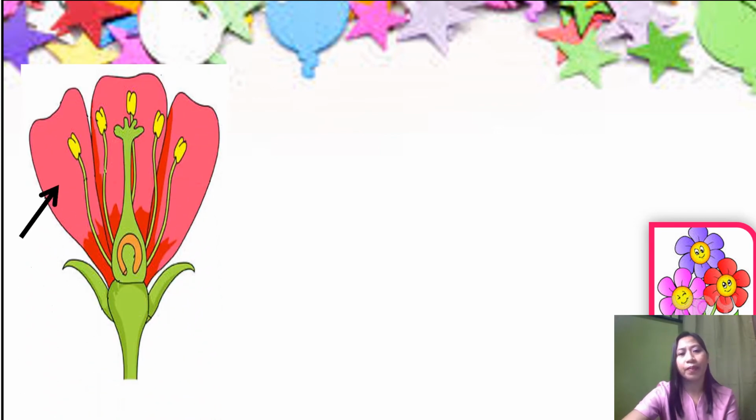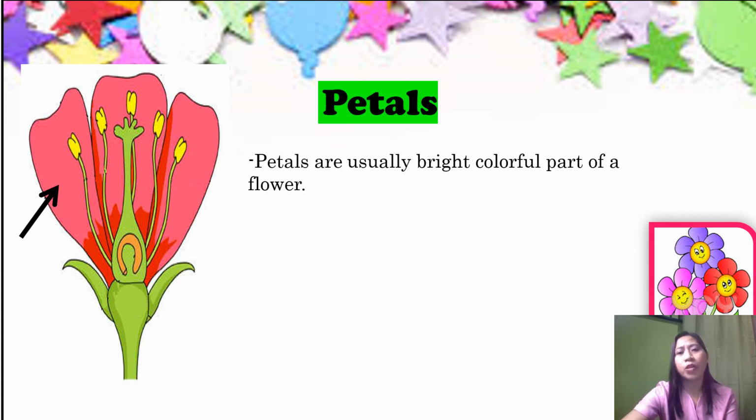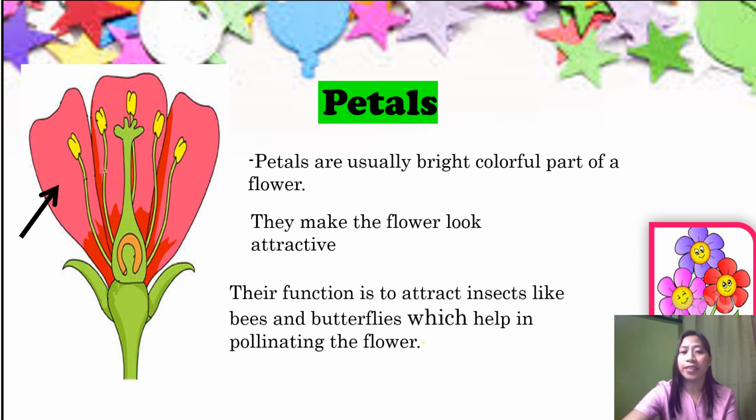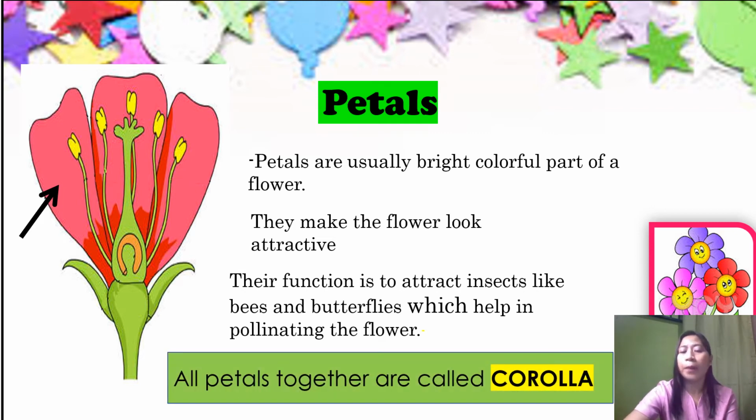Next are petals. Petals are usually the bright, colorful part of a flower. They make the flower look attractive. Their function is to attract insects like bees and butterflies, which help in pollinating the flower. All petals together are called corolla.